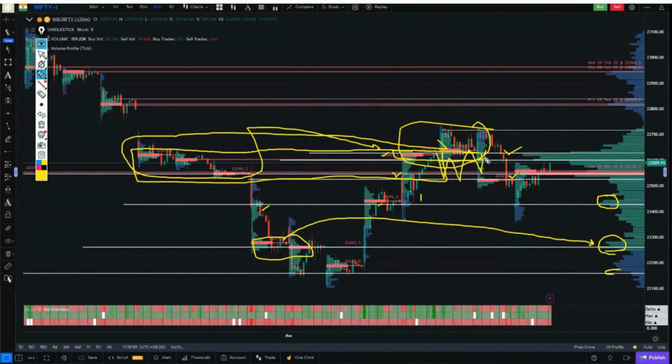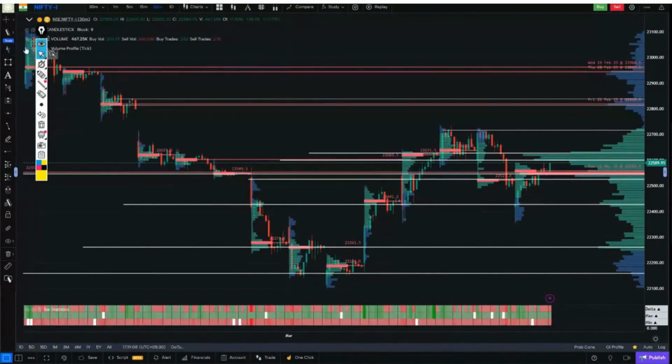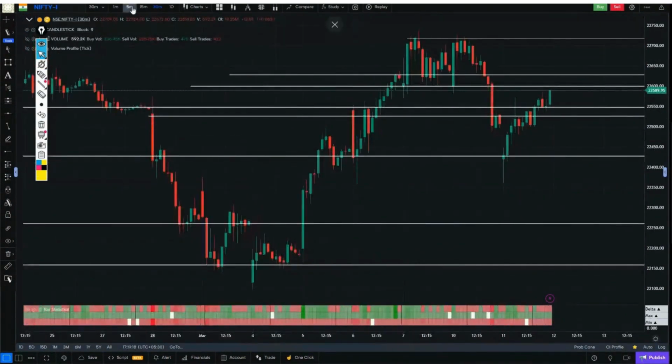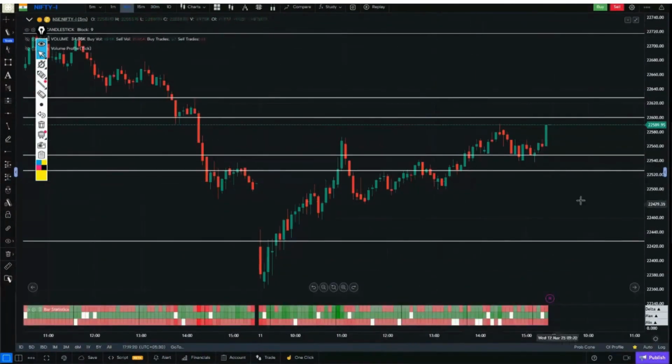The latest were the value area high, value area low, then below that were these. Below that were these, and below that were these. So, we mark all of them, and the good thing is that Nifty kept moving within these ranges. Okay, now let's see what confirmation the footprint gave us on these levels. What confirmation the order flow gave us.